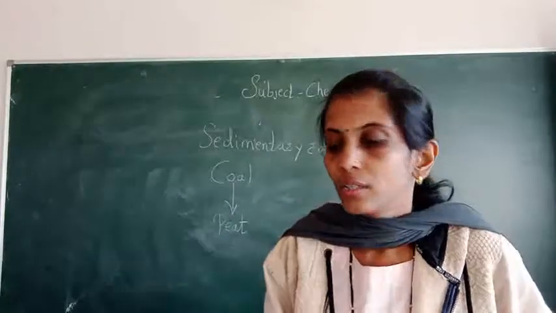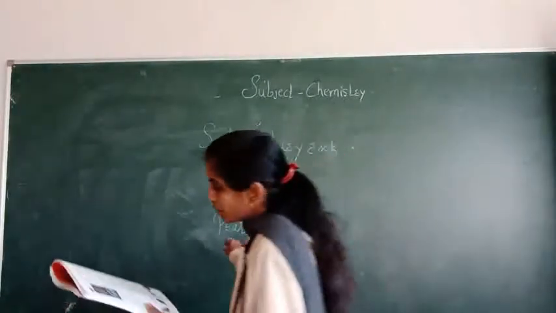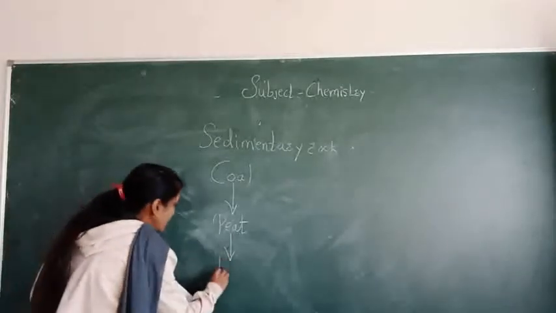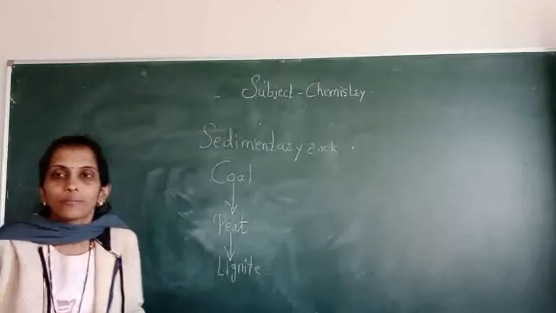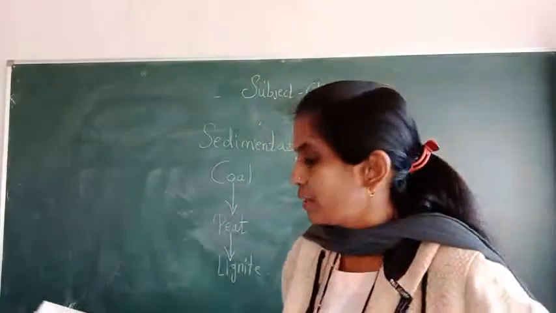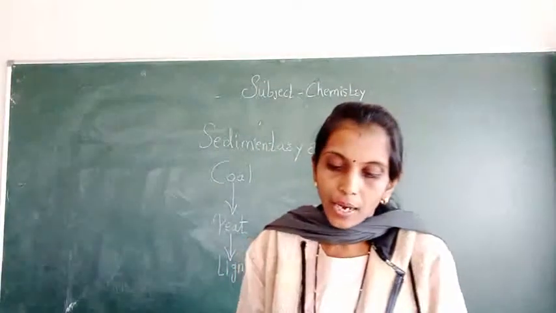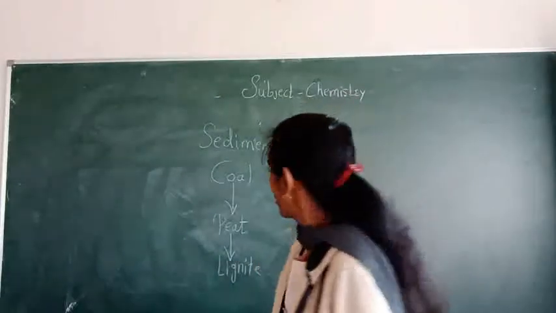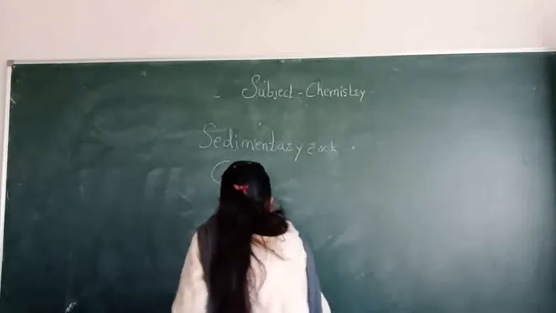Afterward it becomes harder and harder, and lignite is formed. When a harder, more compact material is formed, this is called lignite, also called brown coal.